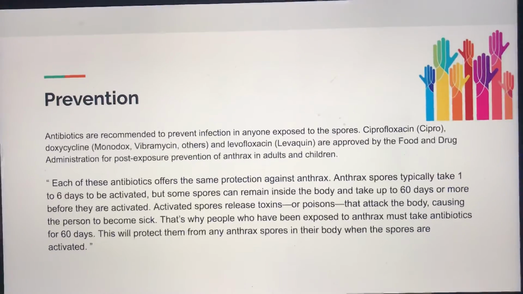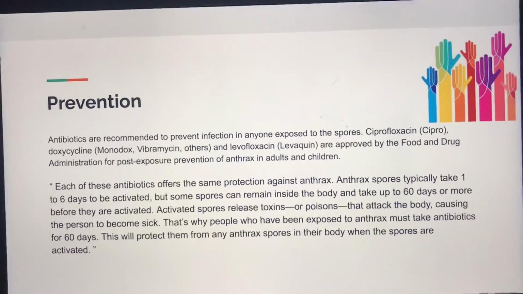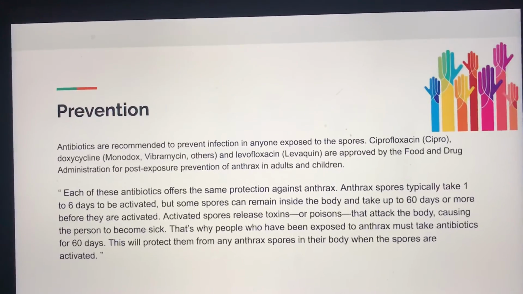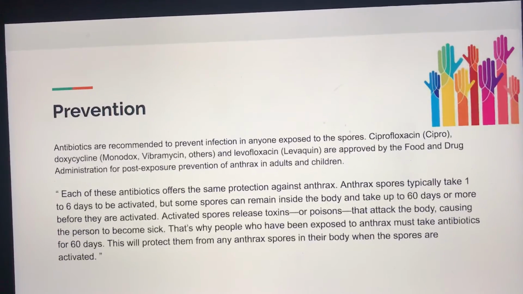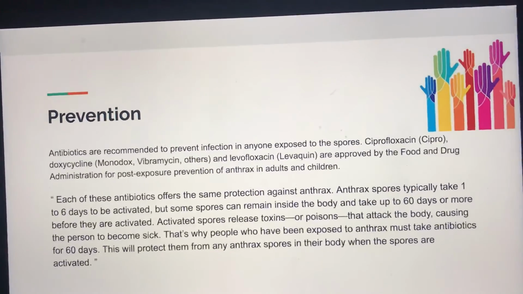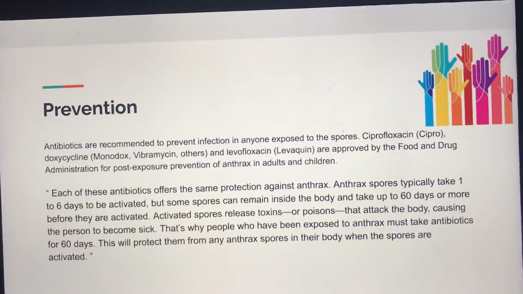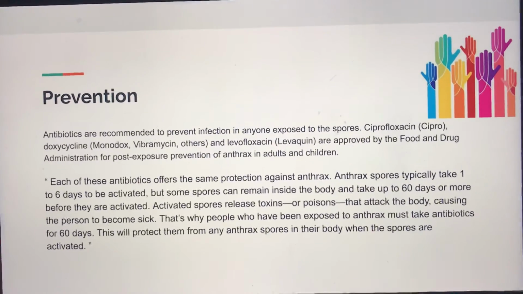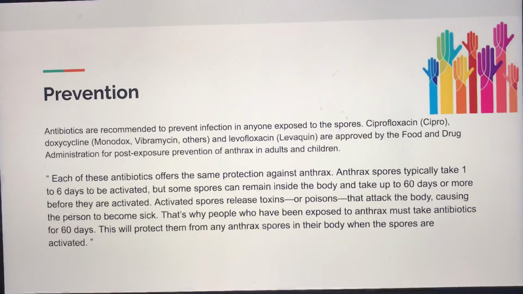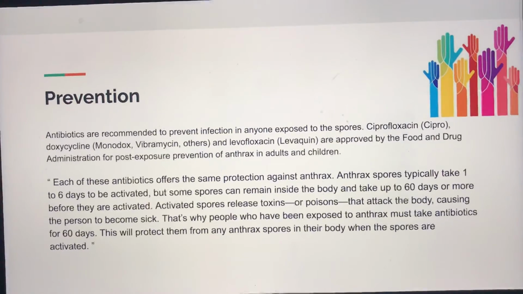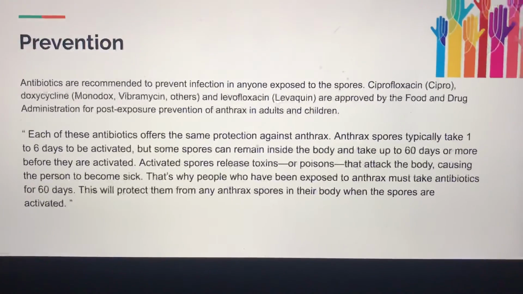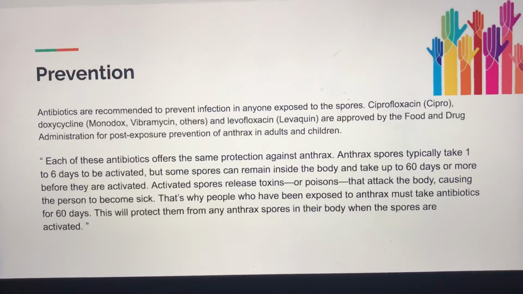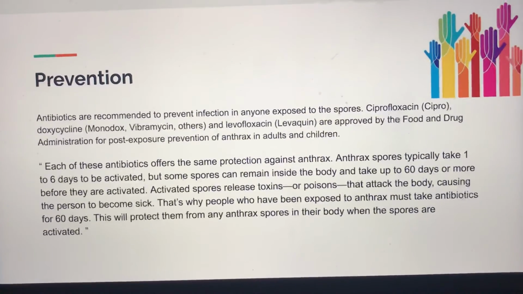Anthrax spores typically take 1 to 6 days to be activated, but some spores can remain inside the body and take up to 60 days or more before they are activated. Activated spores release toxins or poisons that attack the body, causing the person to become sick. That's why people who have been exposed to anthrax must take antibiotics for 60 days. This will protect them from the spores in their body when they are activated. So really, after the vaccine, antibiotics are the best way to prevent anthrax and help keep it at bay.